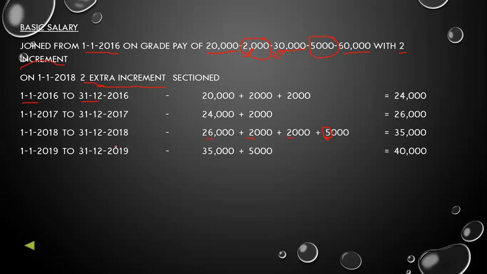Then 1st January 2019 to 31st December 2019, again a 5,000 increment will be there, because till 60,000 salary she will get a 5,000 increment. So 35,000 plus 5,000 is 40,000. Now we have to calculate the basic salary of the previous year. So first we will decide